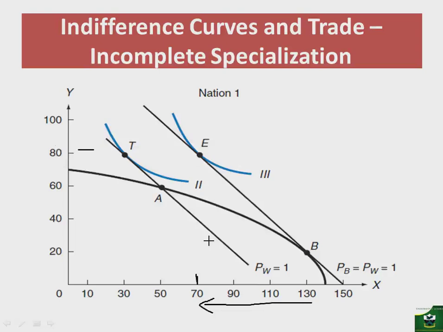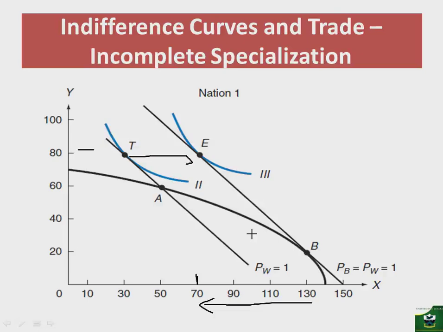Now you will notice that from point A to point E, nation 1 has increased the consumption levels by 20 of X and 20 of Y, and this is similar to what we saw earlier. But note that again, if we compare the gains from exchange and the new consumption after specialization, we note that the movement then from T to point E will give us the gains from specialization, because the nation has specialized and therefore is consuming more.